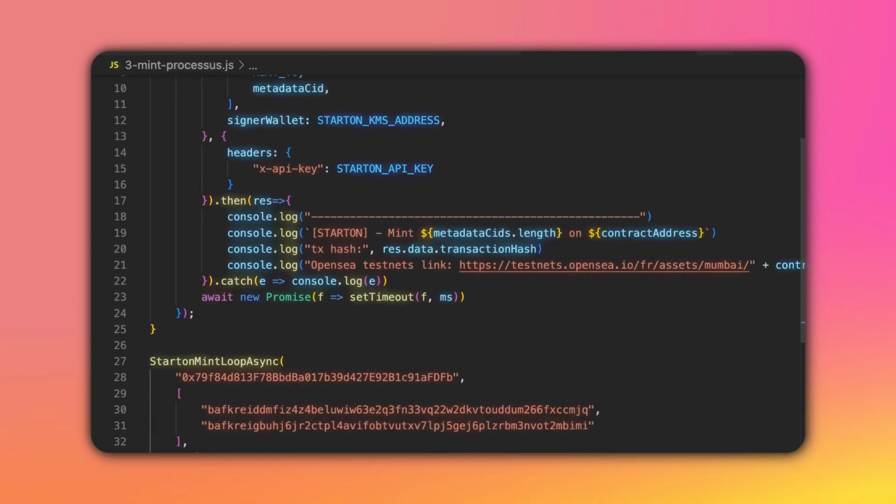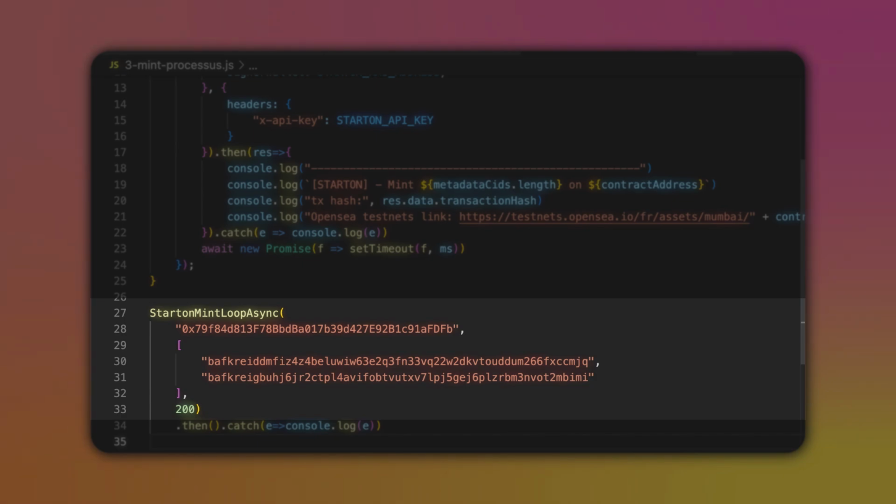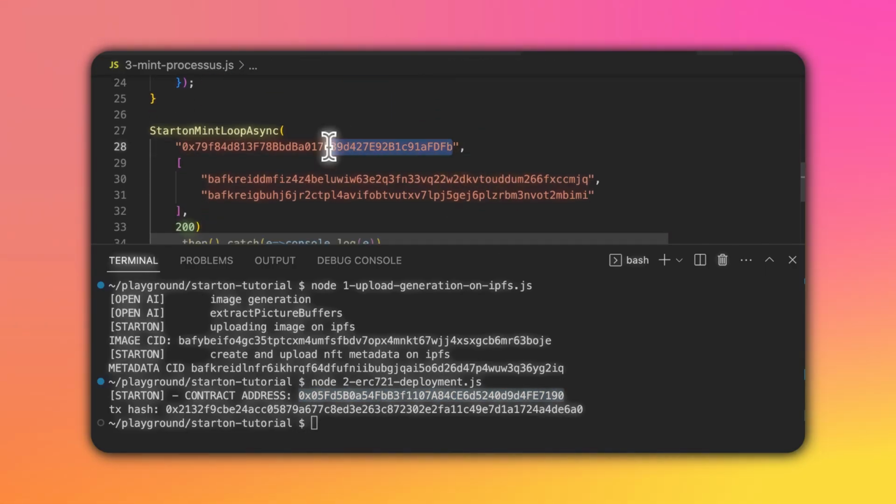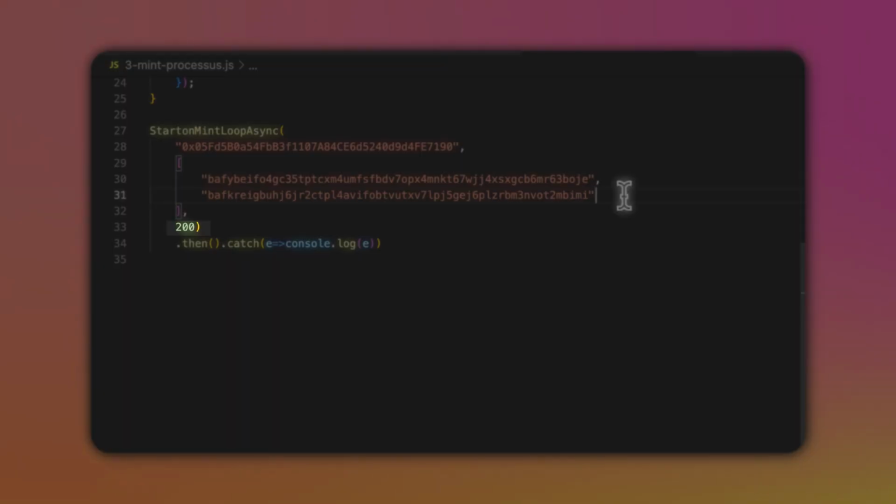After, we are going to call this function. Here you need to replace it with the address of the smart contract that you just deployed. And in the array, you're going to pass the metadata that you generated in step 1. Here you can mint as many tokens as you want. I generated another image so that we have at least 2 to mint. Finally, the timeout between each minting is going to be 200 milliseconds.